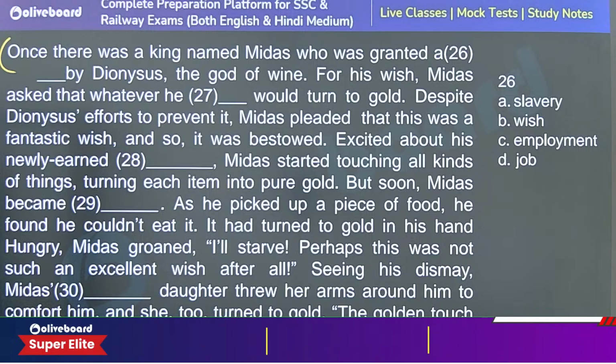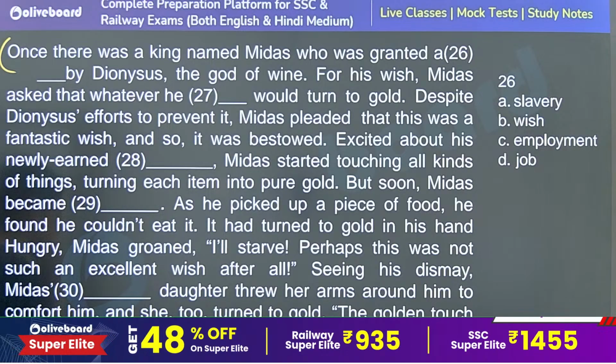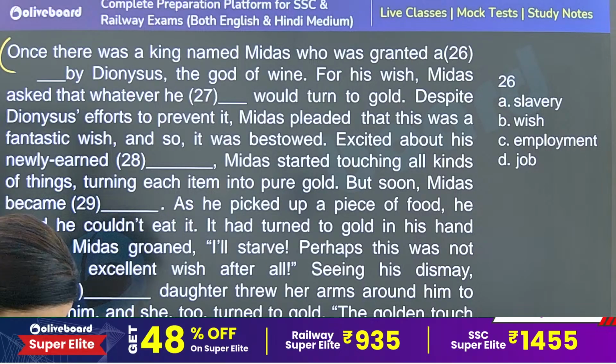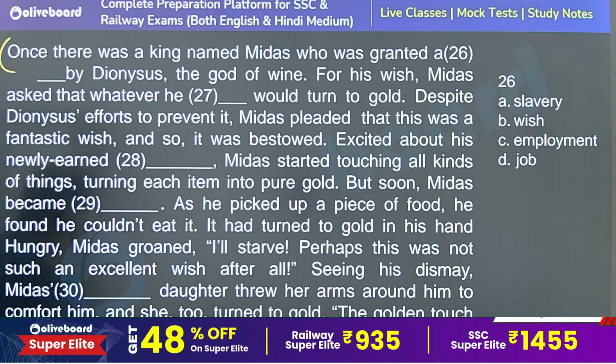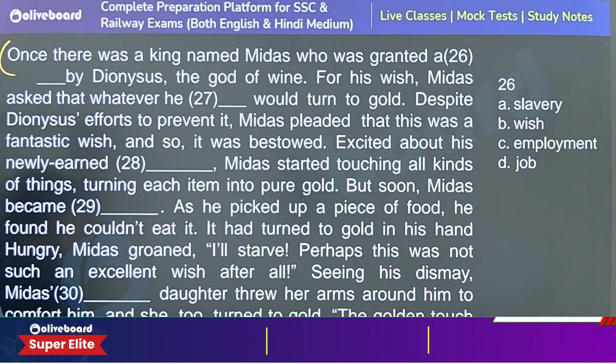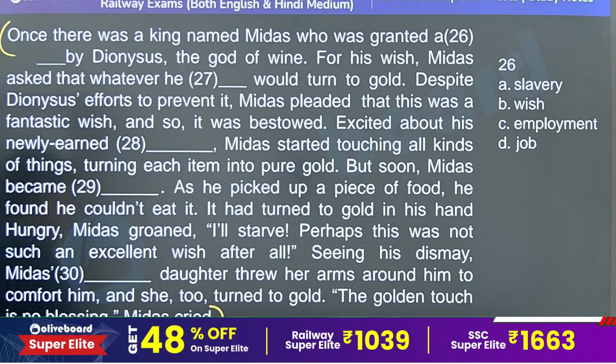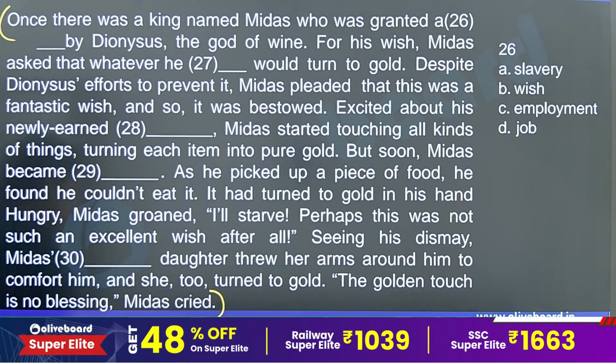So you might have heard an idiom, Midas touch. So how that Midas touch and what exactly that Midas touch was, the entire paragraph is talking about that thing. So that's an interesting one. You will enjoy reading this story.